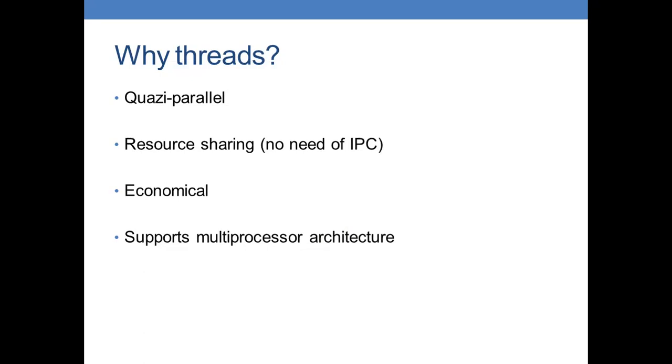Resource sharing. Resource sharing is stated as because the main resources are the address and the memory space, and these are stated as the global resources for all the threads. So there is no need of special allocation of resources to the threads, and due to which there is a proper utilization and sharing of resources between the threads. So there is no need for inter-process communication.